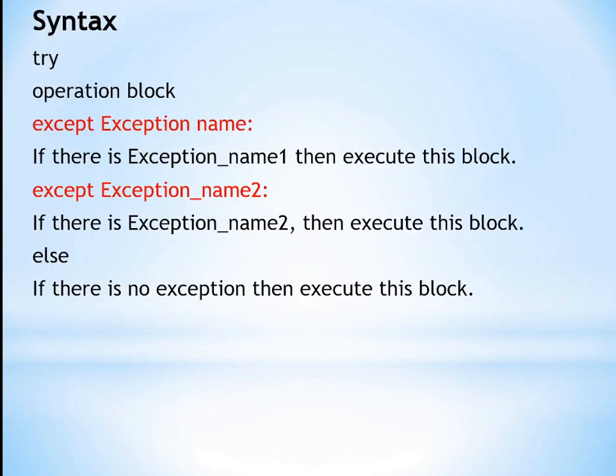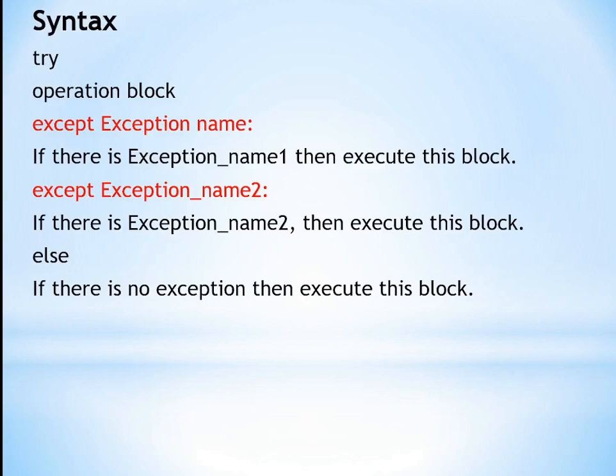See the syntax of exception handling: try block, except block. First we start with the try block, the operational block, then we add multiple exception blocks: except and name of exception 1, 2, 3. You have to add them as per your requirements.